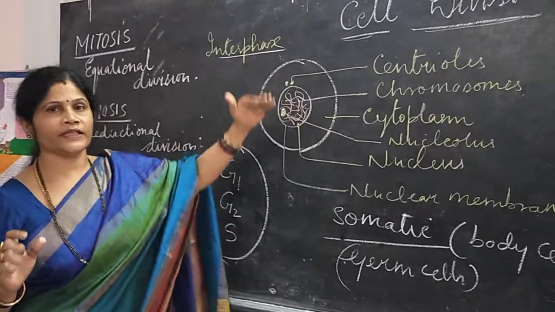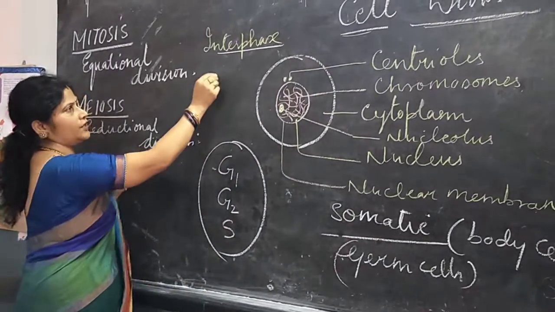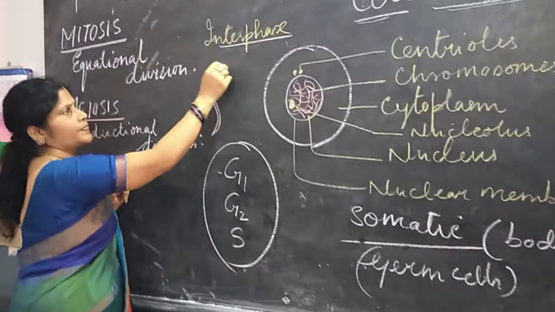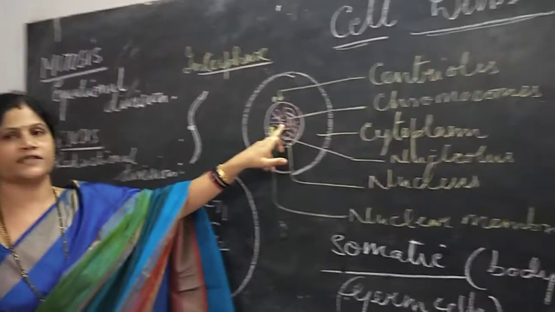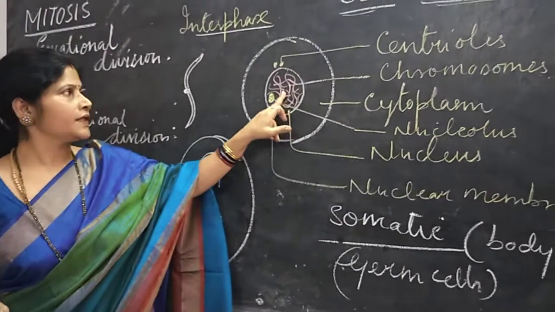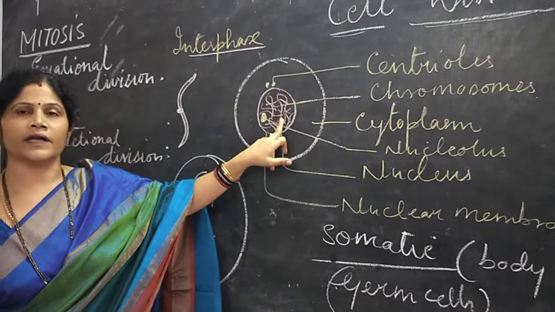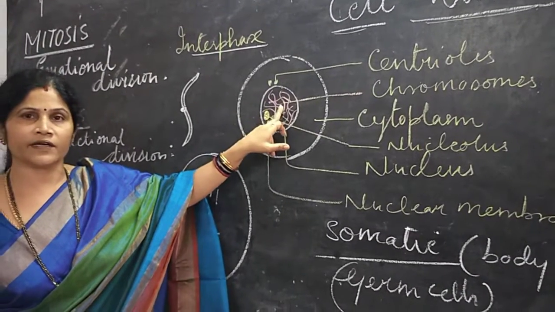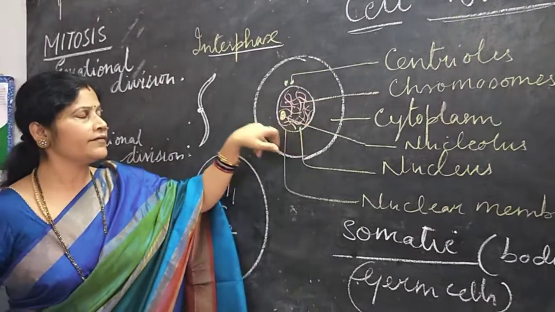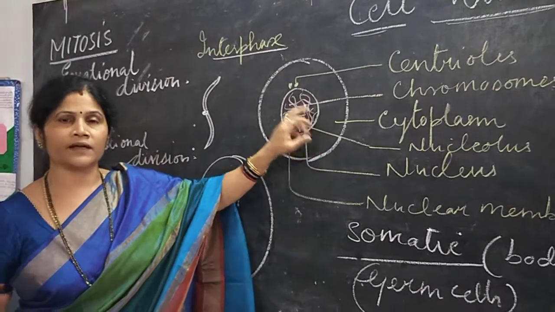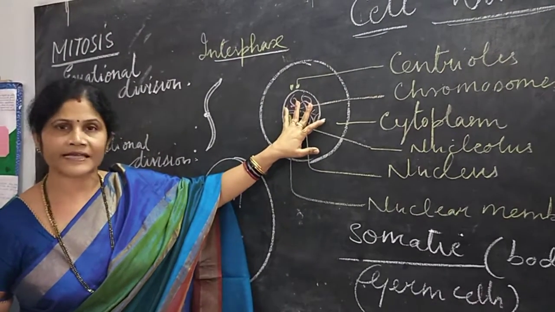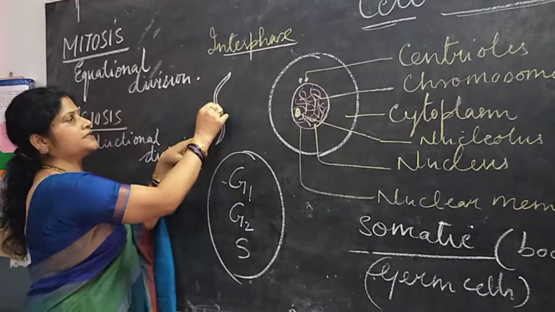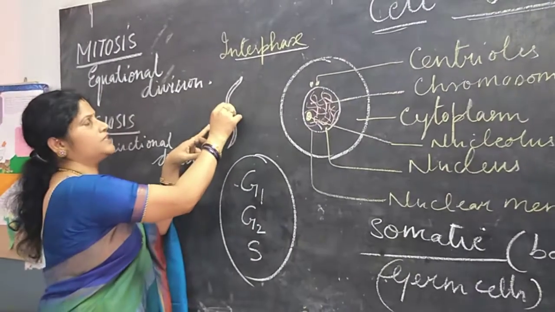Now, before cell division, let me explain what a chromosome is. A chromosome is a structure which is present in the nucleus of all cells. This is in the form of a network present in the nucleus. The thread-like structures form the network in the nucleus, enveloped by a nuclear membrane, floating in the nucleoplasm. Each chromosome